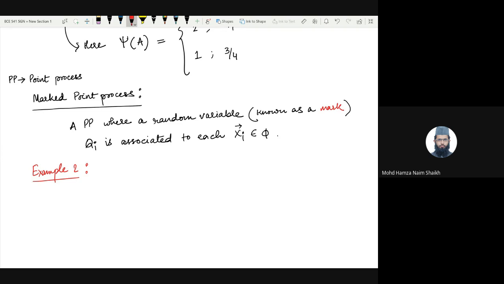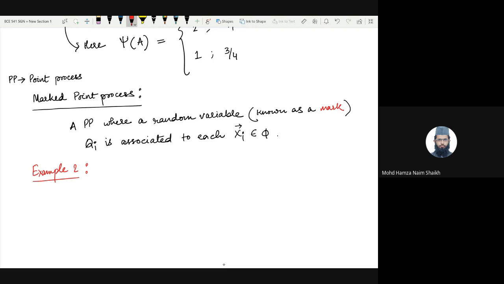And associated with each tree, we will have a mark which denotes the width of that tree, or to be more precise, the girth of that tree, right? Which means with each point we have a value or a feature associated to it which denotes the radius of the tree. Yeah, so how would that point process look like?